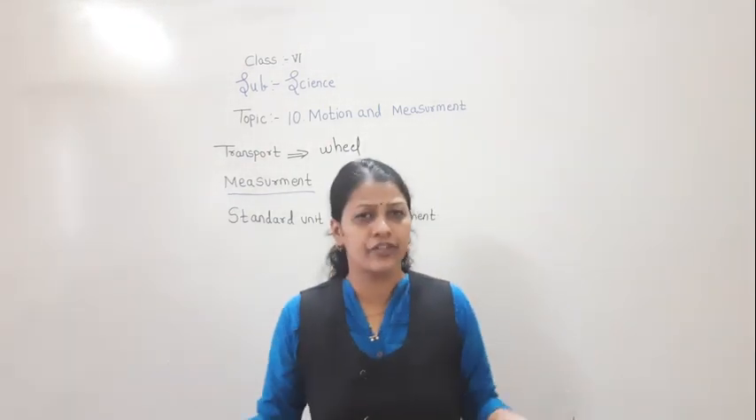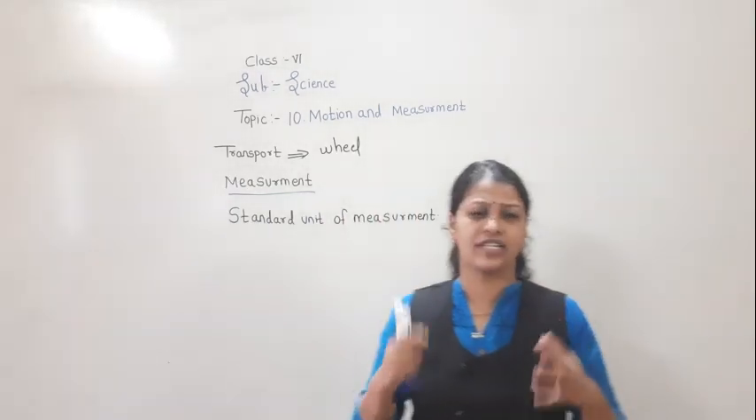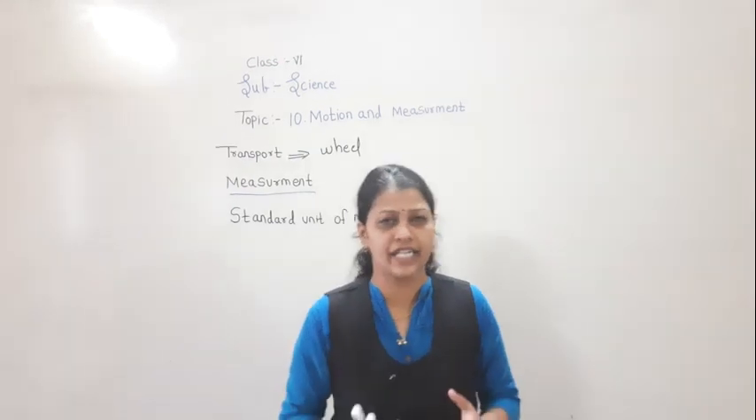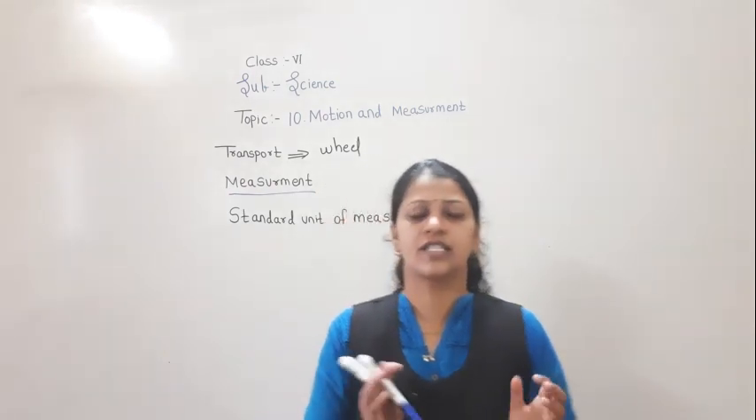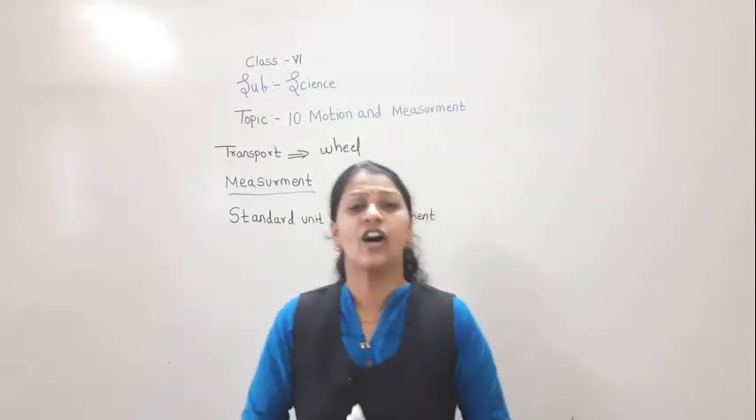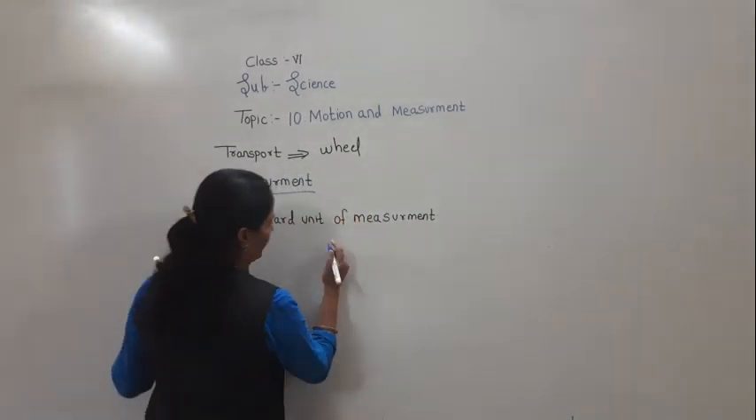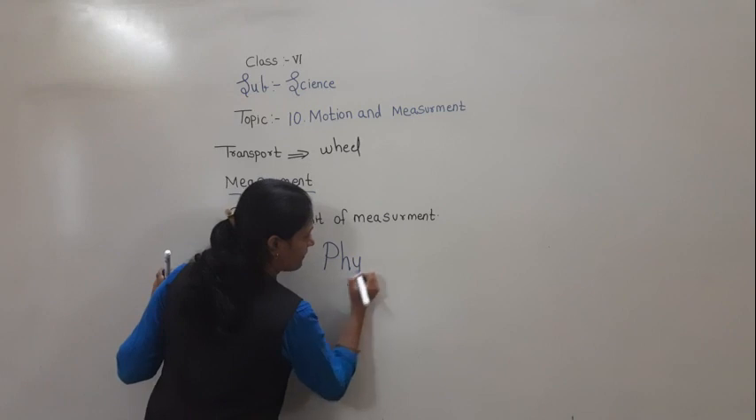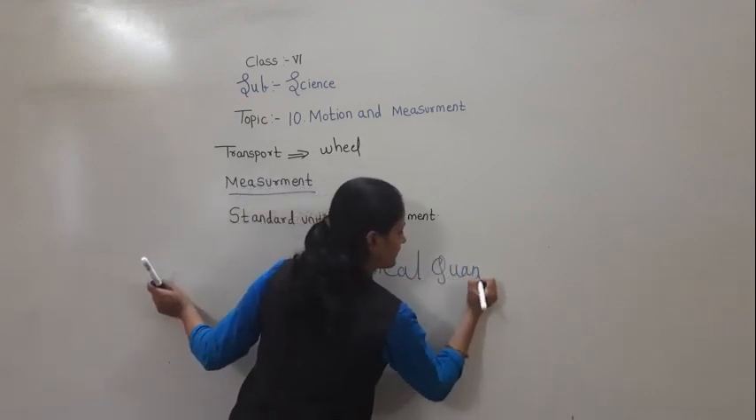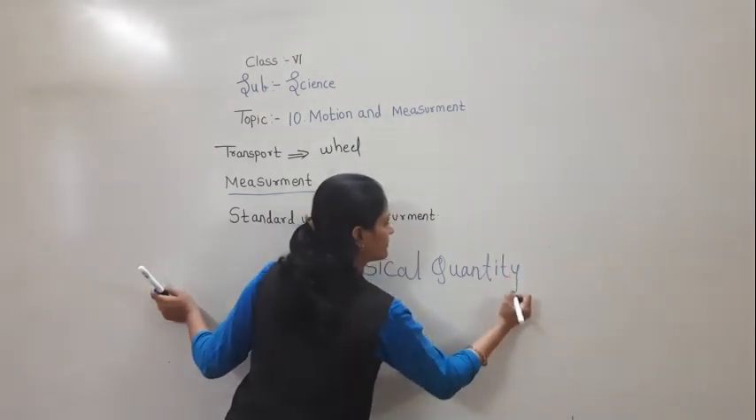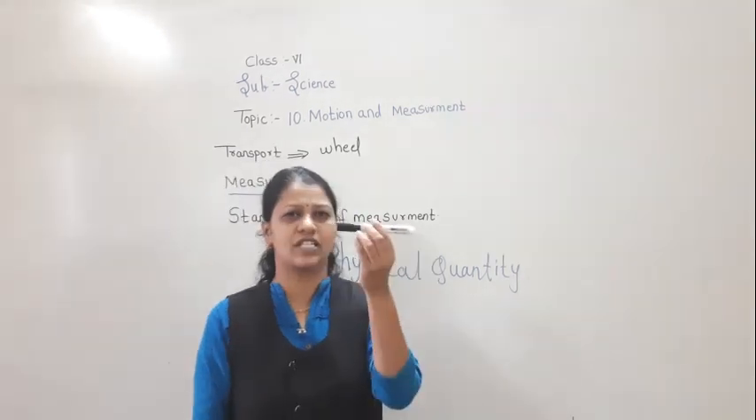Now there are different measurements, yes or no? The standard unit of measurement. Now what is meant by that? The quantity which we can measure, such a quantity is called a physical quantity. The quantity which we can measure, that is called a physical quantity.